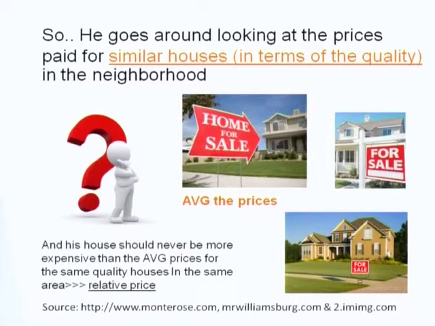He finds the houses of the same quality that he needs. So what should be the price that he should pay for it? The maximum price that he should pay should be no bigger than the average of the price of the same quality of house.